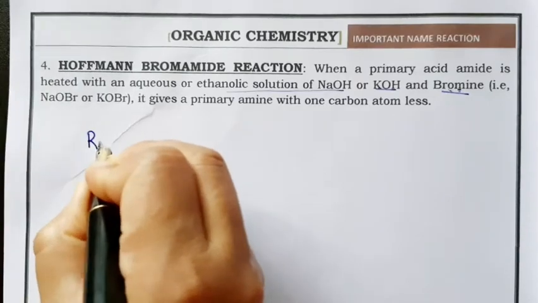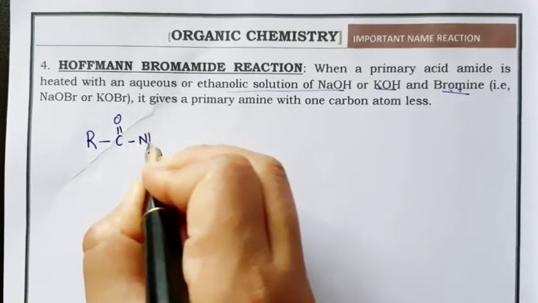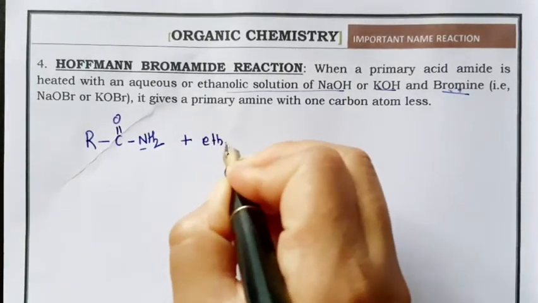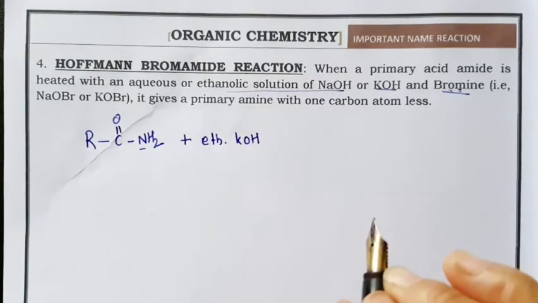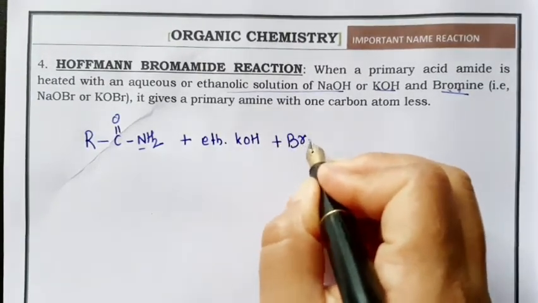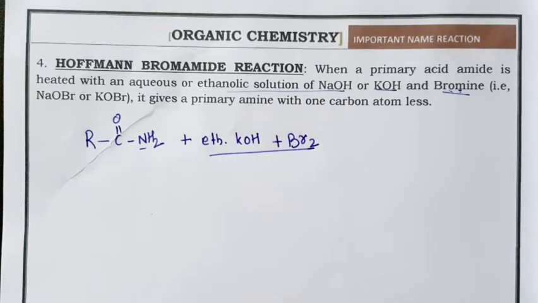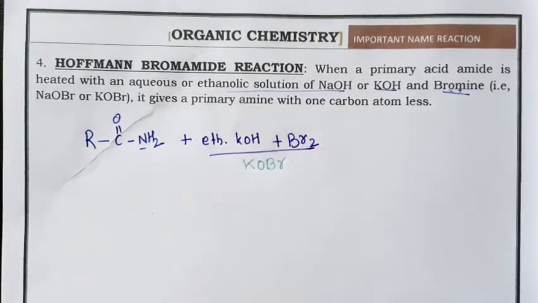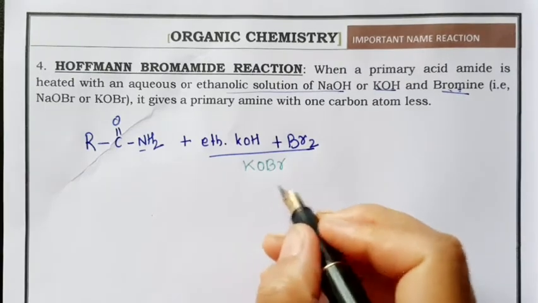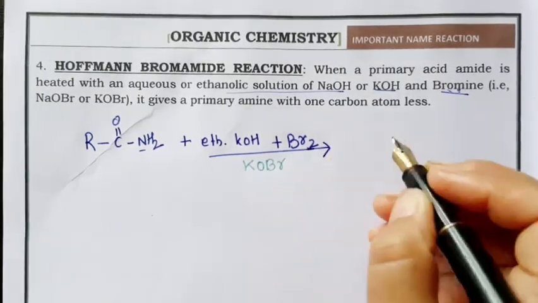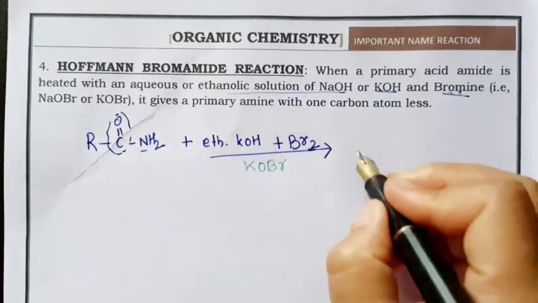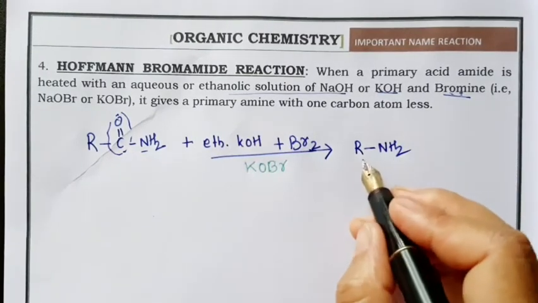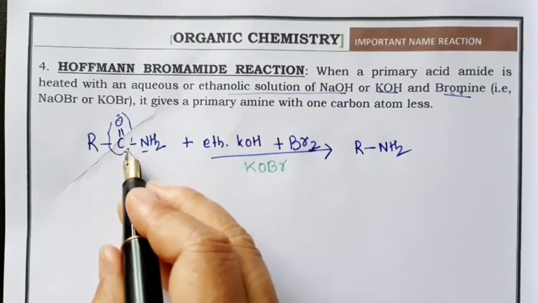So this is your primary acid amide, with two hydrogens. This upon treatment with ethanolic KOH or NaOH and bromine, the mixture of the two gives KOBr. So instead of writing KOH plus Br2, we can write KOBr. Then we'll get amine with 1 carbon atom less. From here a CO group is removed and you get amine with 1 carbon atom less.